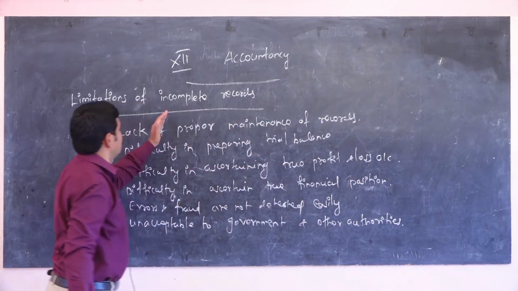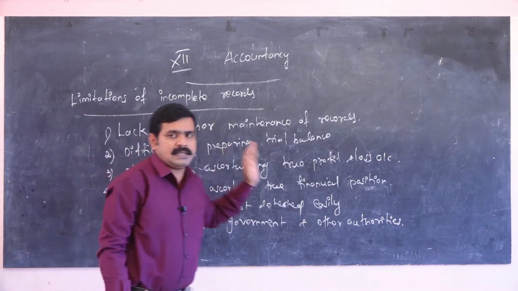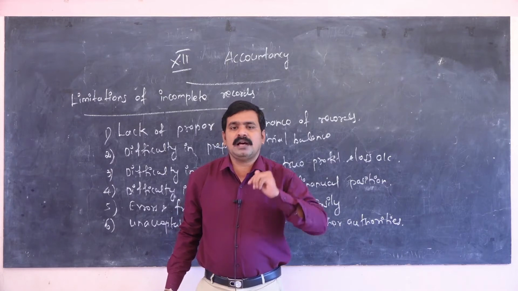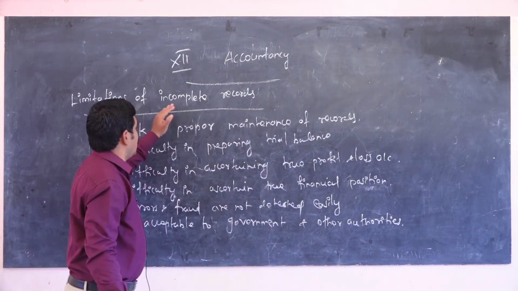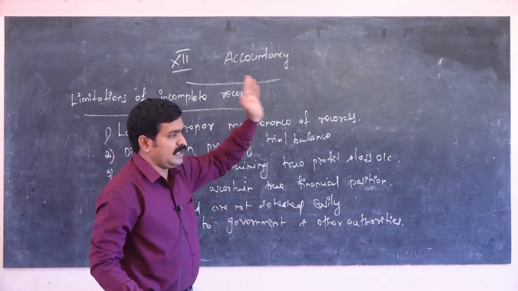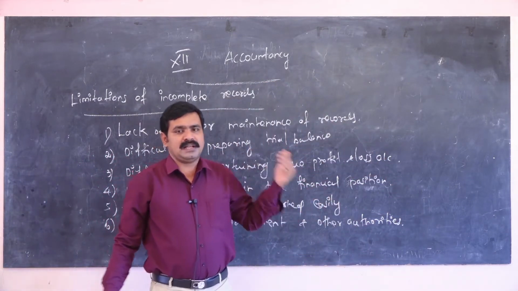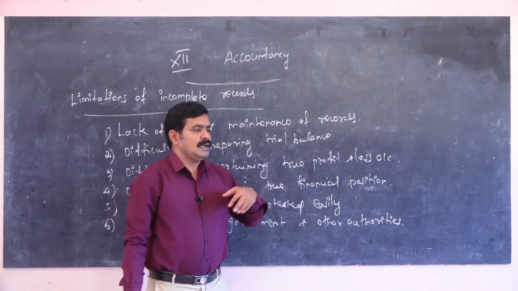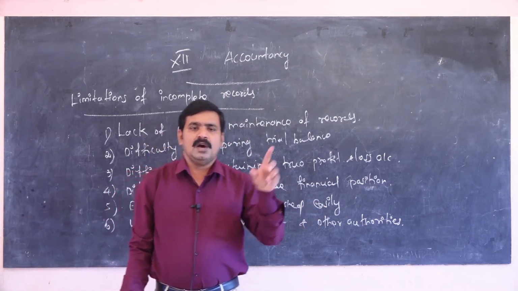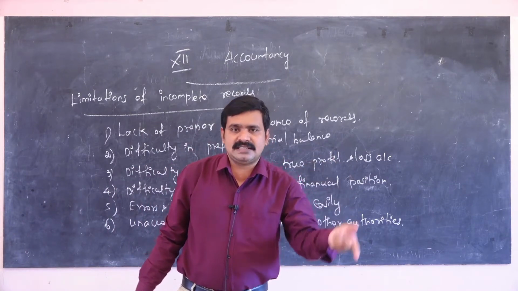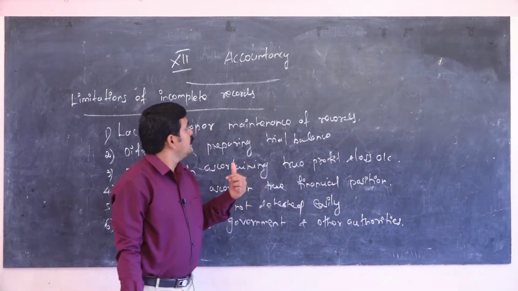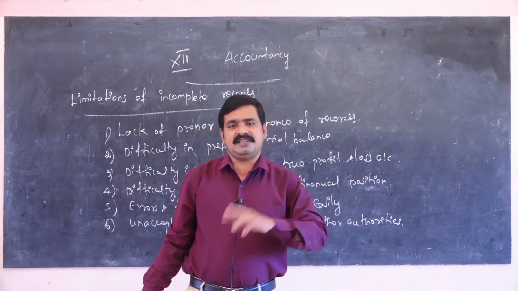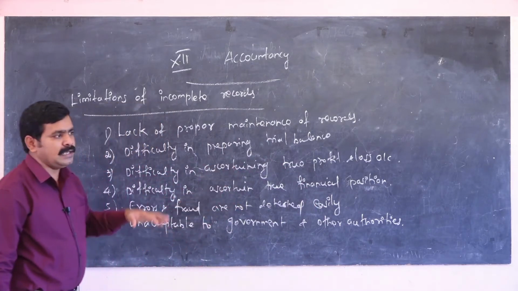We already discussed the meaning of incomplete records. Incomplete record means it is unsystematic and not relevant to the balance sheet. I already gave some examples: paid to the creditors, receipt from the customers. Here we only post one side, either credit side or debit side. But in the double entry system, we have to post both sides, credit side and debit side. So this is a major difficulty in these records.